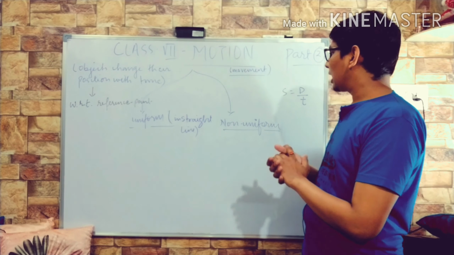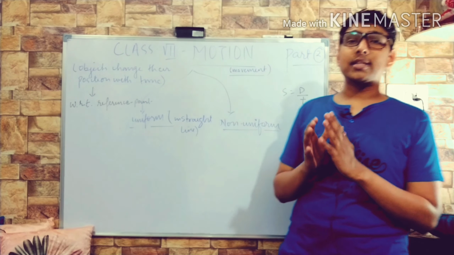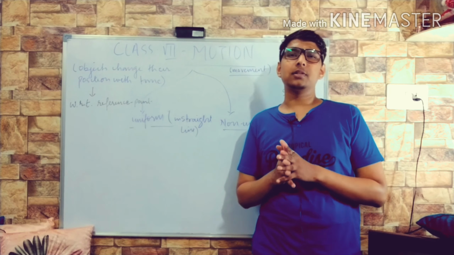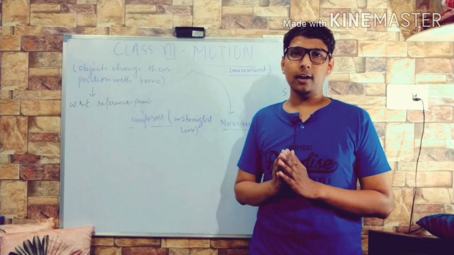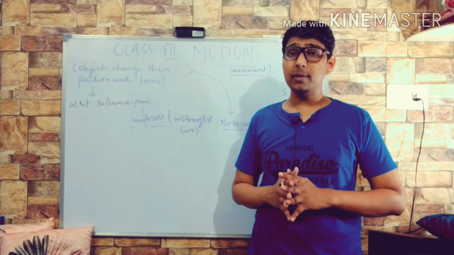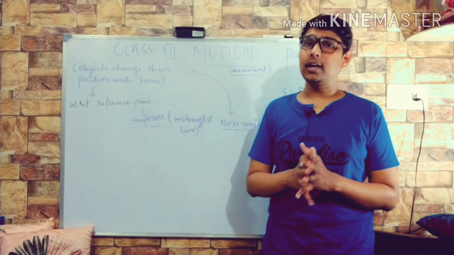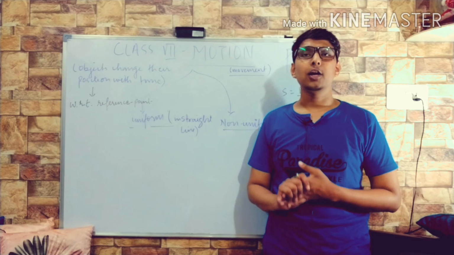Okay, now coming back to speed. I have told you speed is what? It is basically total distance traveled in unit time. In a fixed time, how much distance we traveled. For example, we left from here and I went to Sidauli, and after half an hour I have seen that, okay, in half an hour I have come this much distance. So how will I calculate my speed? I will take the distance upon the time taken by me and then I'll be able to find the speed. So speed is ultimately the distance traveled in unit time.